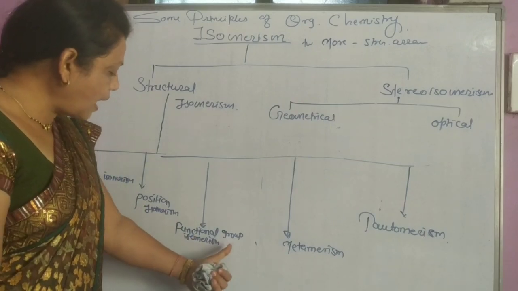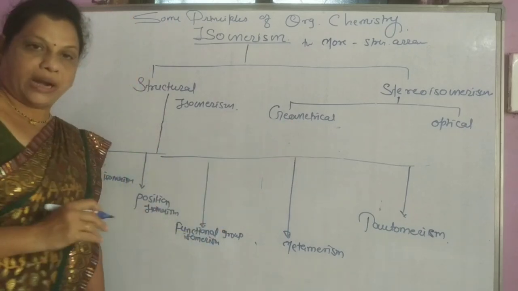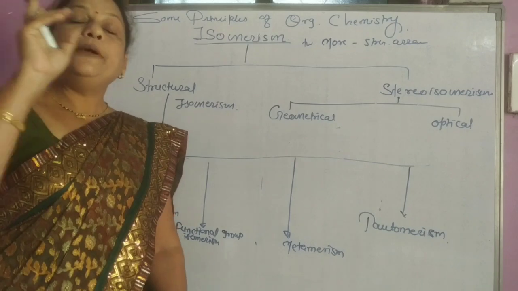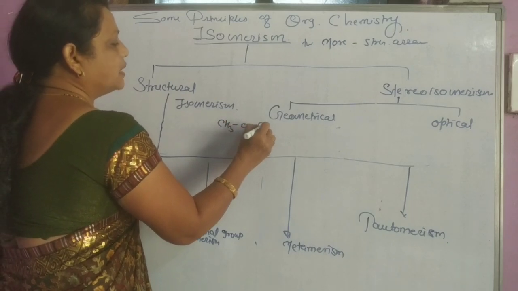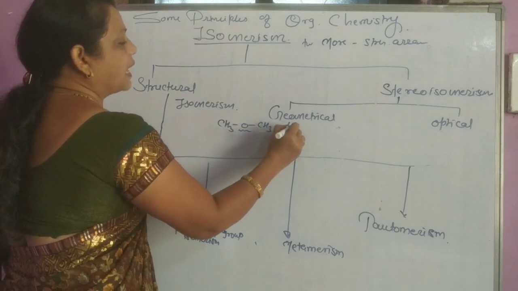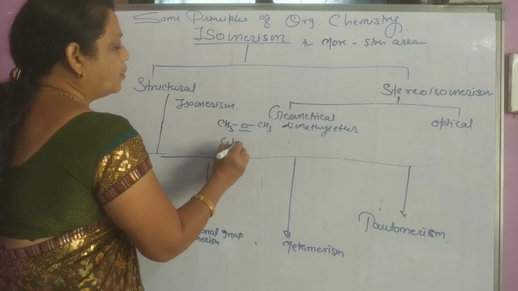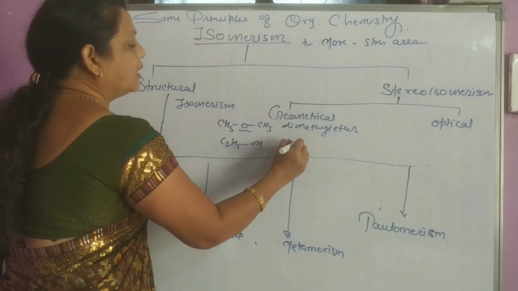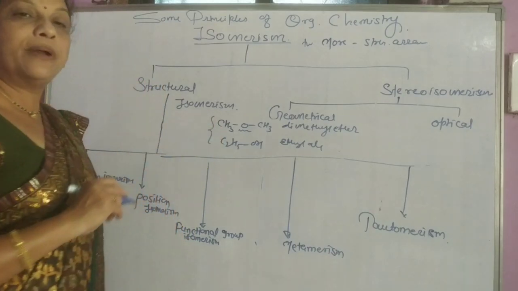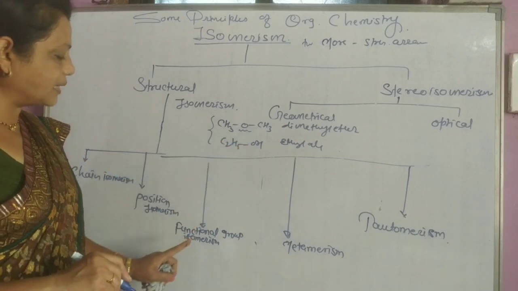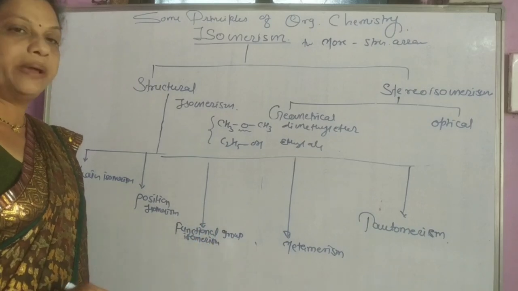Next one, functional group isomerism. Here the molecular formula is the same but different functional groups are present. For example, CH3OCH3, where an ether linkage is present, means dimethyl ether, and C2H5OH, which is ethyl alcohol. They both have the same molecular formula but possess different functional groups, and therefore these are called functional group isomers, and the phenomenon is called functional group isomerism.